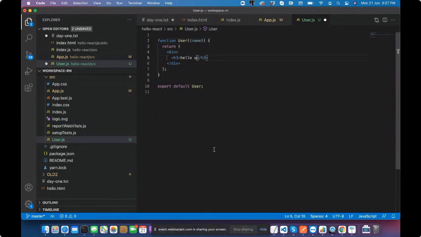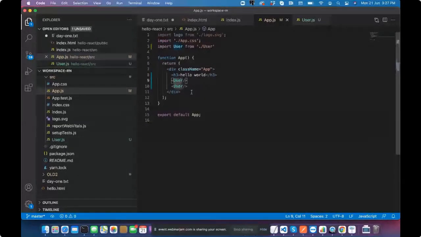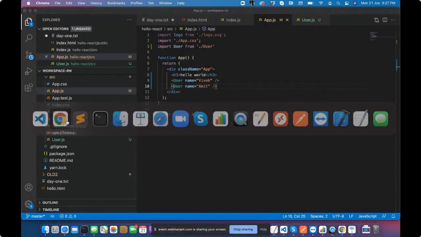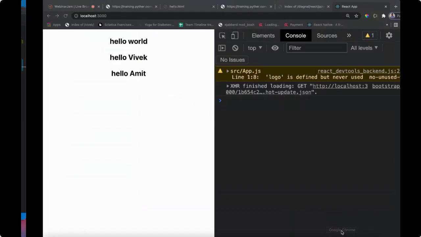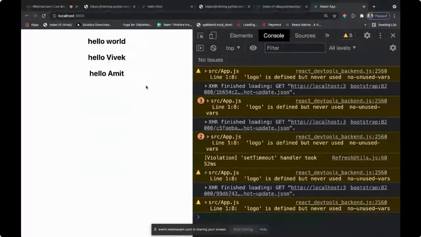This goes here, name. And under here, I can pass simply name. It should be the same as I'm passing here, Vivek. Second one could be name, Amit. Saving it, coming to the Chrome. Hello Vivek, hello Amit.